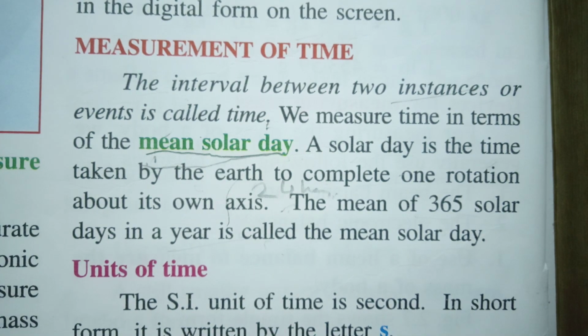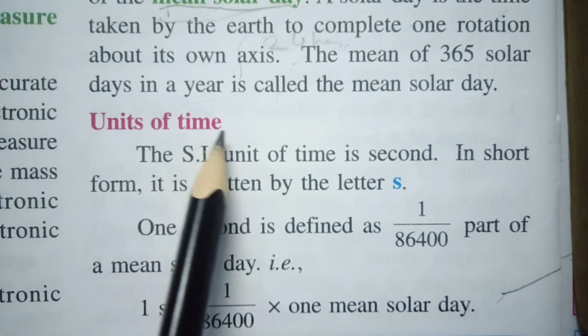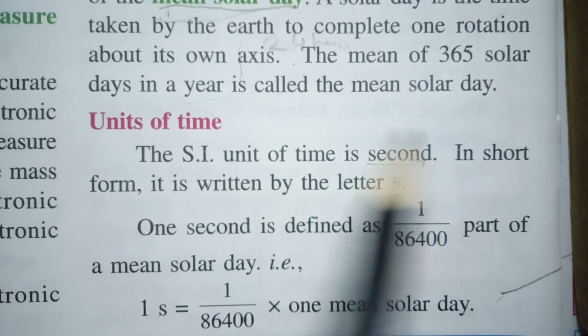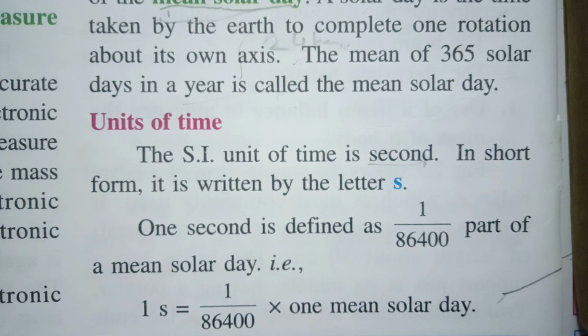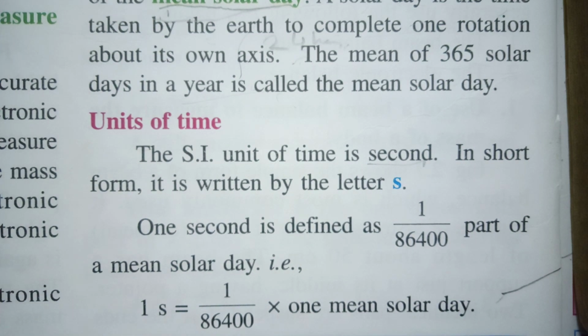Okay. Now let us see the units of time. The SI unit of time is second. If you have checked part 1 of this lesson on physical quantities and measurement, we discussed the systems of units: in the CGS system, the FPS system, and even the MKS system, the unit of time has always been second.